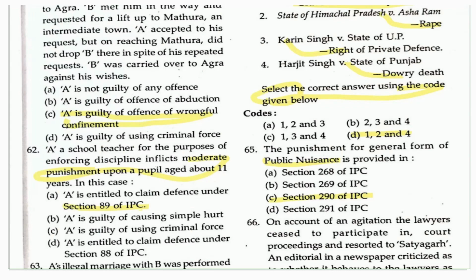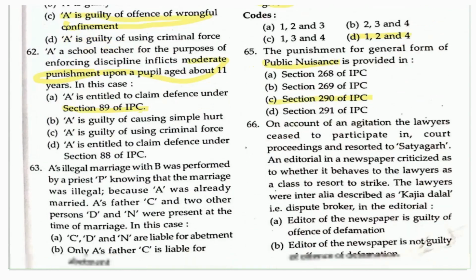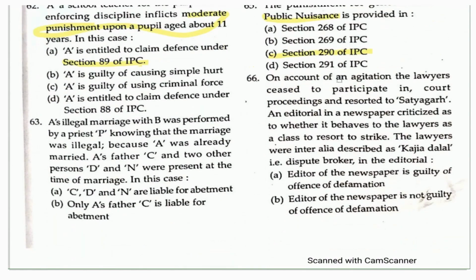Next, move to the next question. On account of an agitation, the lawyers ceased to participate in court proceedings and resorted to Satyagraha. An editorial in a newspaper criticized whether it behoves the lawyers as a class to resort to strike. The lawyers were inter alia described as Kajia Dalal. That means they described them as dispute brokers in the editorial. So what will happen here?